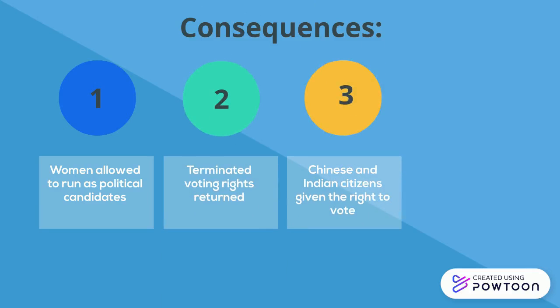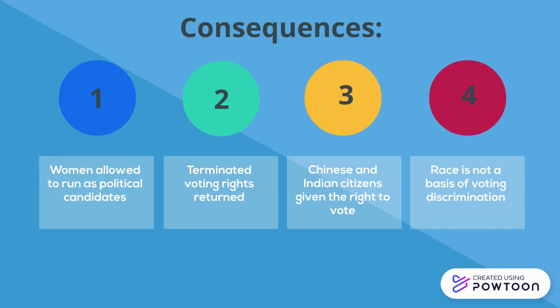Chinese and Indian immigrants and citizens were also granted the right to vote in federal elections through this act, assuming they were given the right to vote by the provincial government of their provinces. Amendments made to the Dominion Elections Act in 1948 eliminated race as a basis of prohibiting voting, thus granting all Asian Canadians the right to vote. Despite this act, Indigenous persons were still required to give up their Indian status in order to vote.